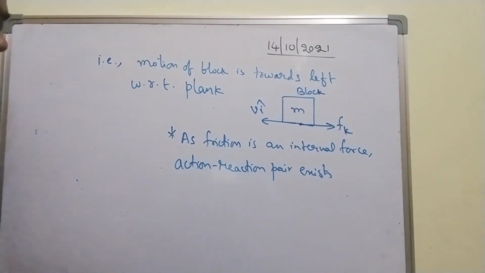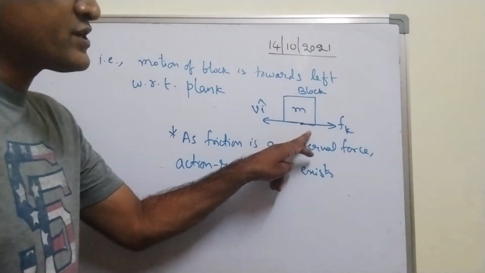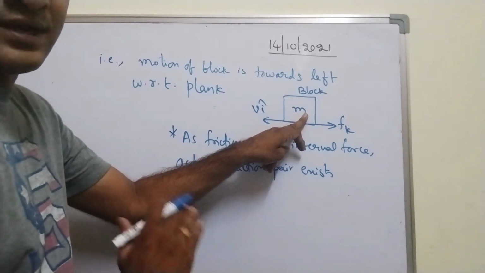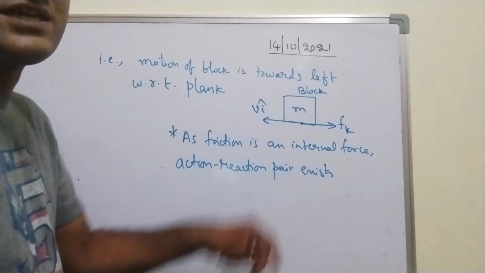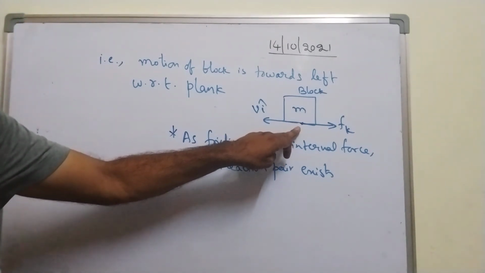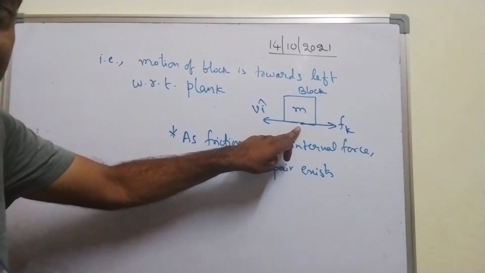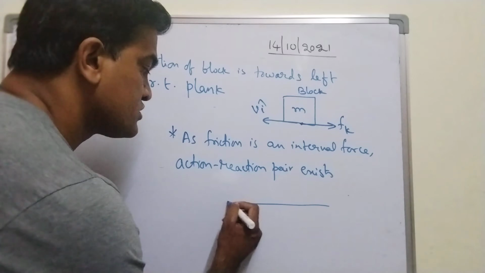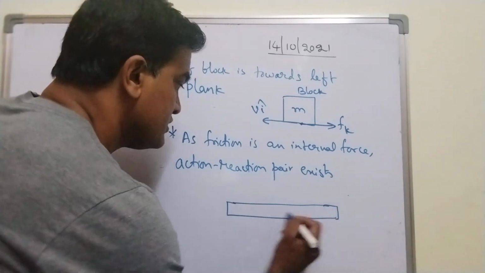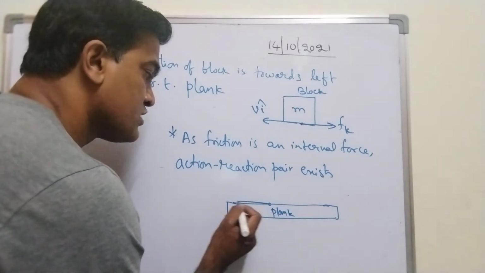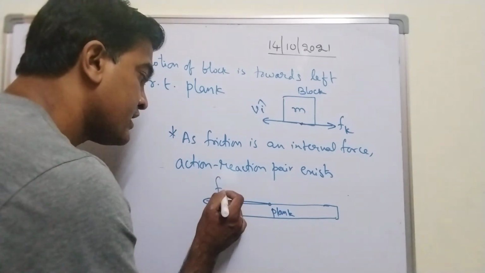So, if kinetic friction acts on the block towards the right side, if I consider this as action, then the reaction force is on the plank. Reaction force is on the plank. This is a plank, and the frictional force will be towards the left side on the plank.